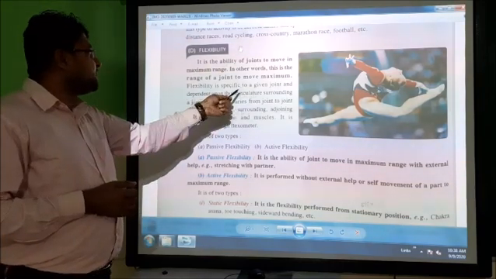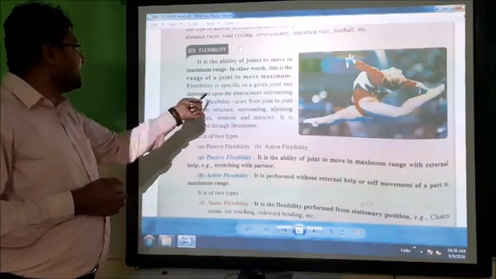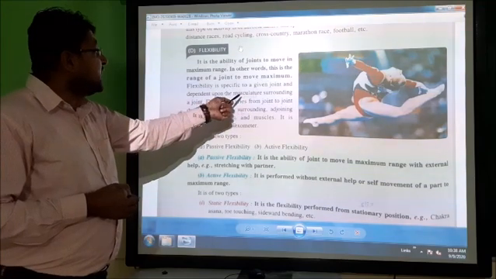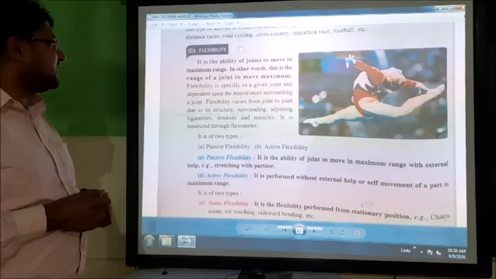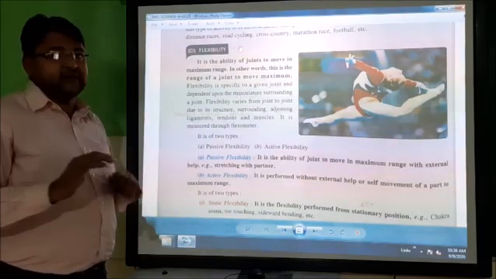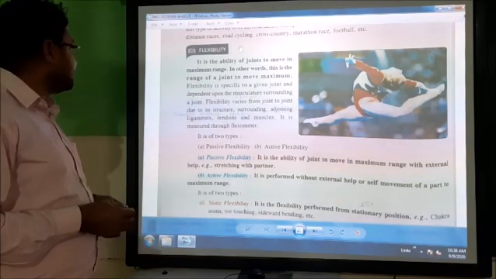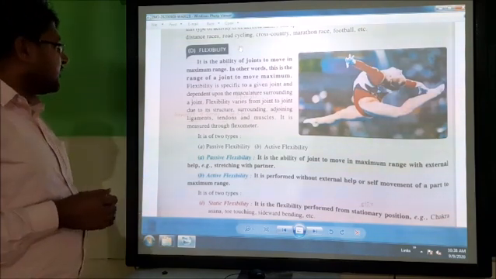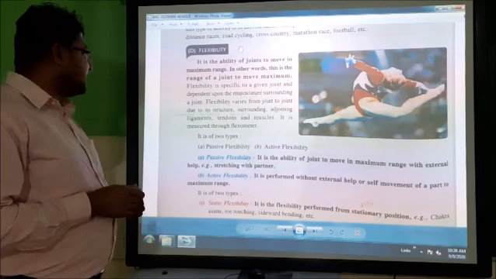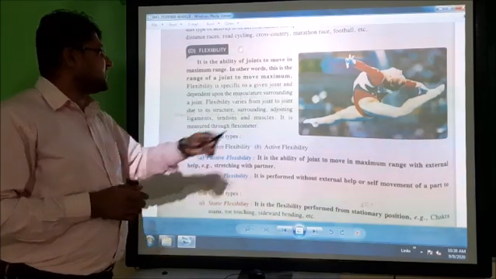Flexibility is specific to a given joint and dependent upon the musculature surrounding a joint. It varies from joint to joint due to its structure and the surrounding, adjoining ligaments, tendons and muscles.